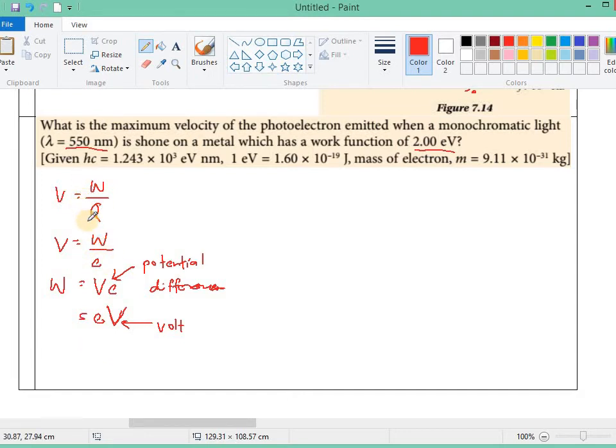Alright, in order to convert the electron volt into joule, we can use this information that is given. 1 electron volt equals 1.6 times 10 power of negative 19 joule. In SPM, I believe this information will be given either in the question or in the formula list.